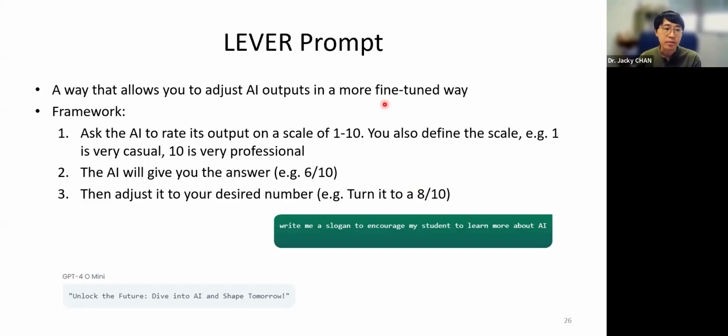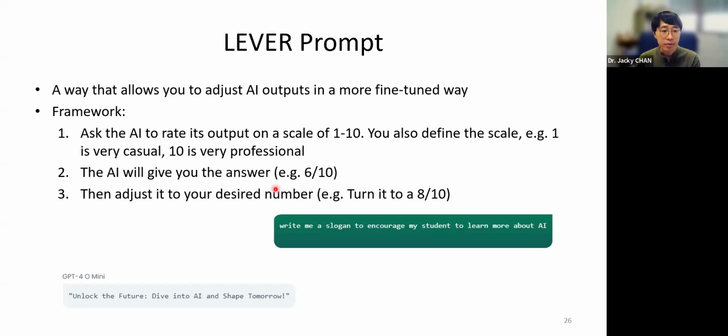It works like this. First you ask the AI to generate something, and then you ask the AI to rate it on a scale of 1 to 10. You also define the scale: what does 1 mean, what does 10 mean. Then the AI gives you a rating, and based on the rating, you adjust it to a desired number that meets your expectation.